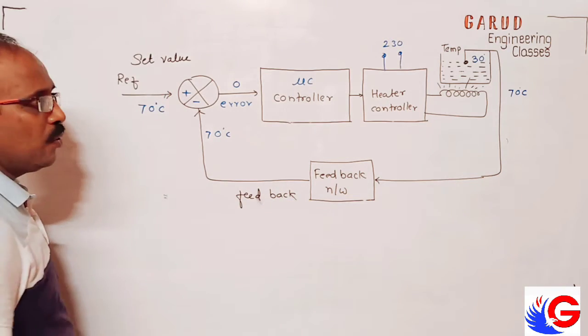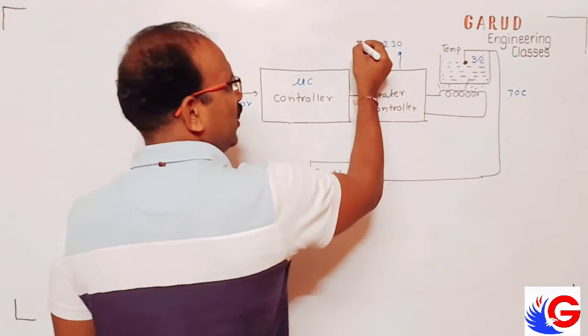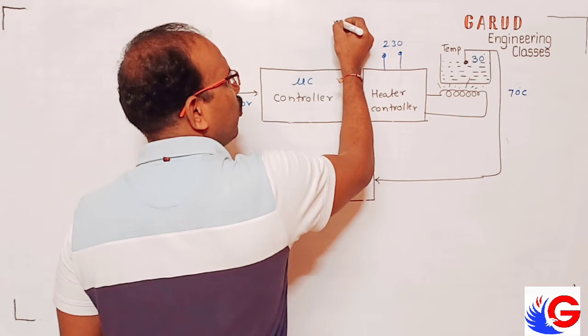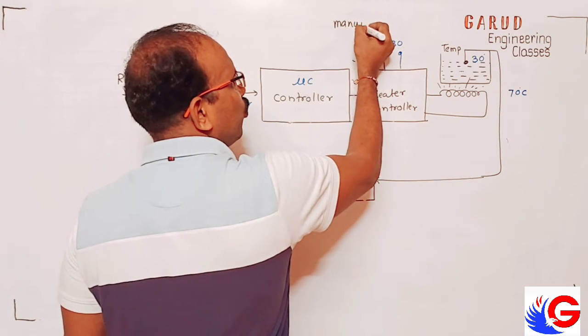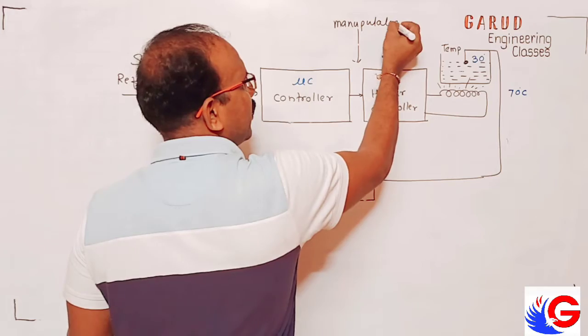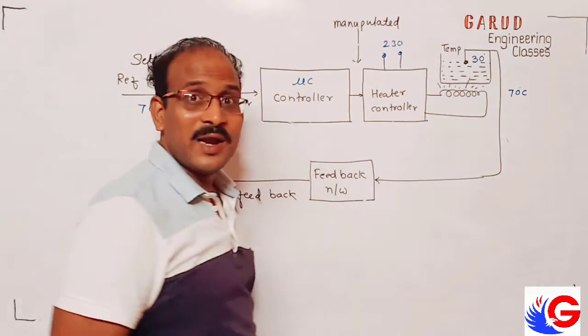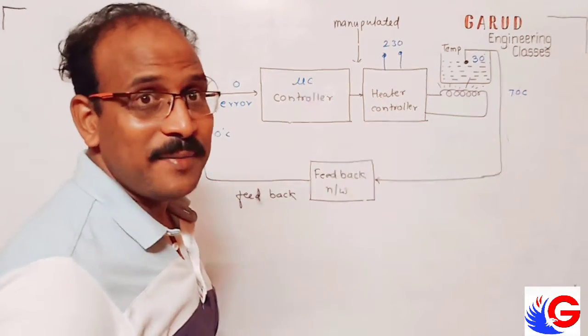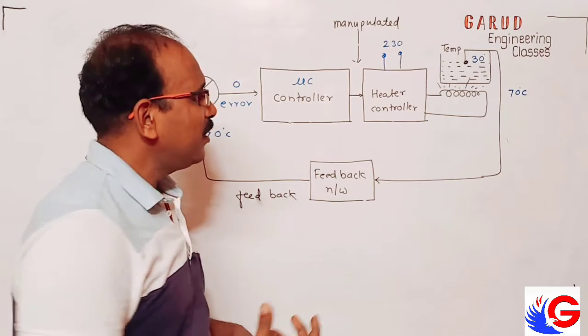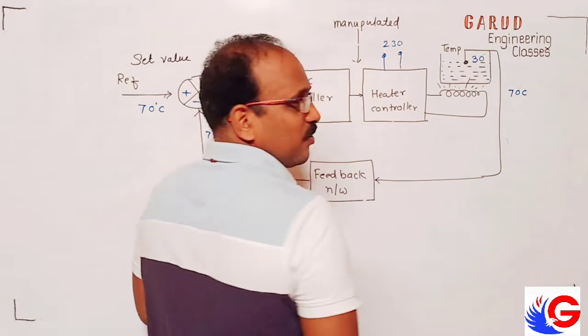Feedback. What is this? This takes a decision. So here it is called manipulated value. We manipulate our graph also in engineering. That is a manipulated value. Correct? This is what? This is a process.